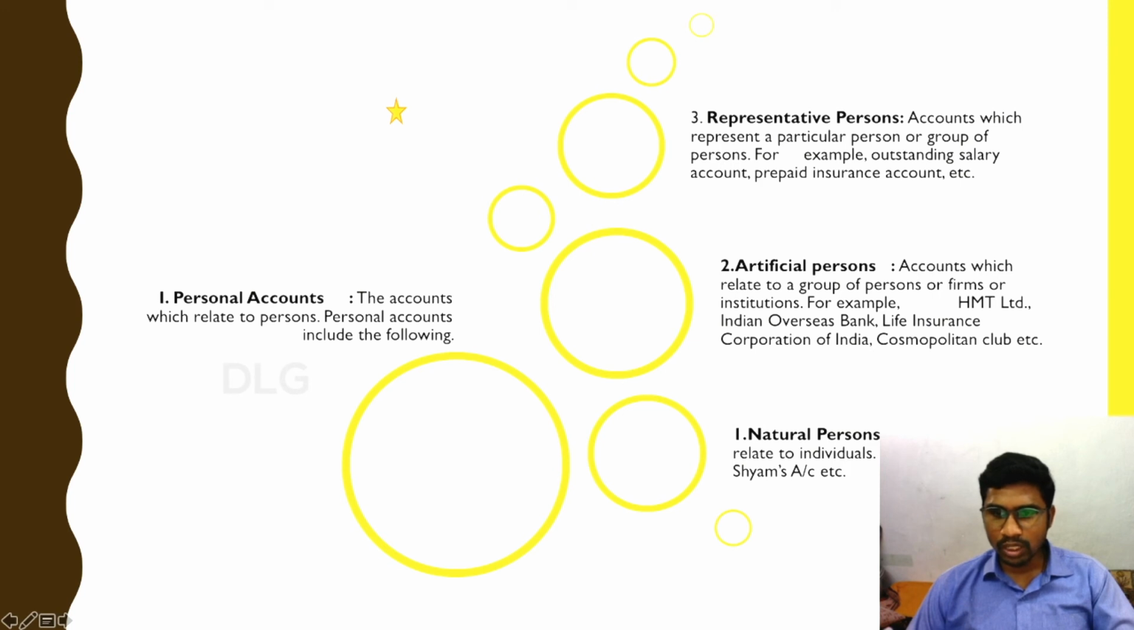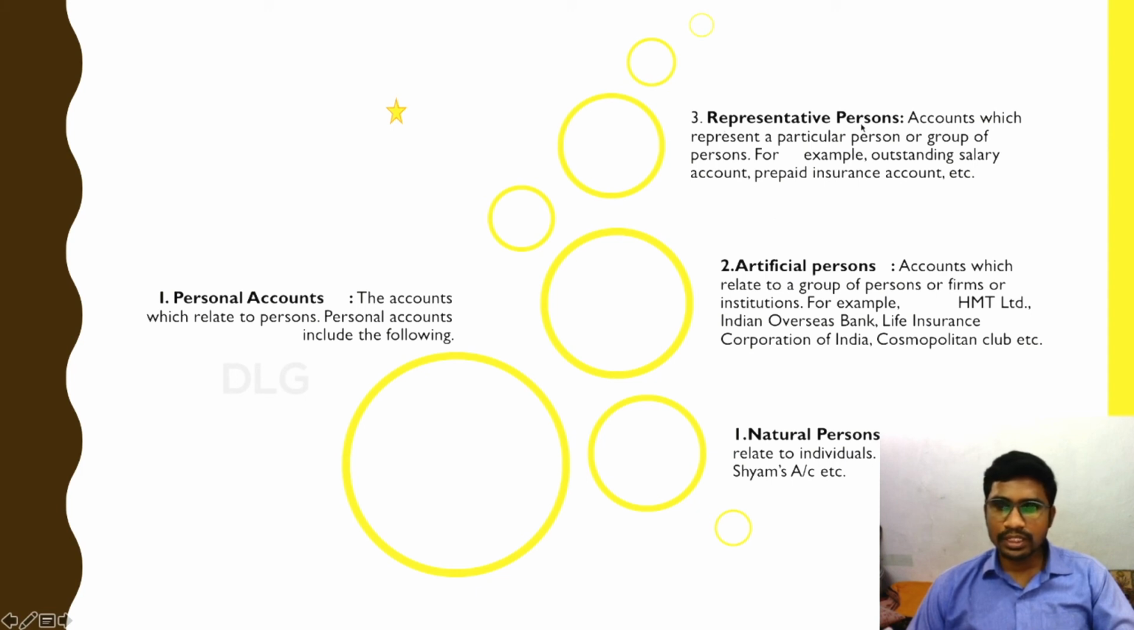For example, Mohan account, Sham account, Hemant account, Ram account. So it is particularly of an individual. Next comes artificial person. Accounts which relate to a group of persons or firms or institutions. For example, HMT Limited, a company, Indian Overseas Bank, or Life Insurance Corporation of India, Cosmopolitan Club. So all these are artificial. I can say HDFC Bank, SBI Bank. So all these are artificial persons.